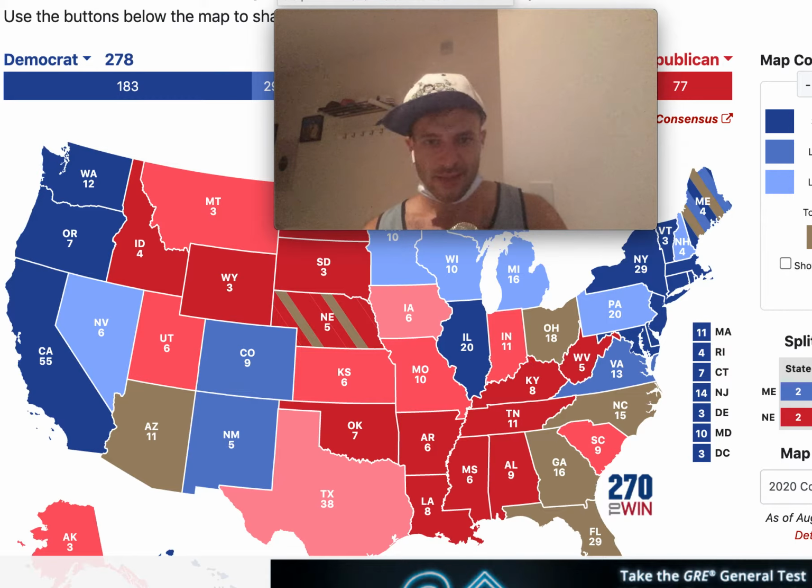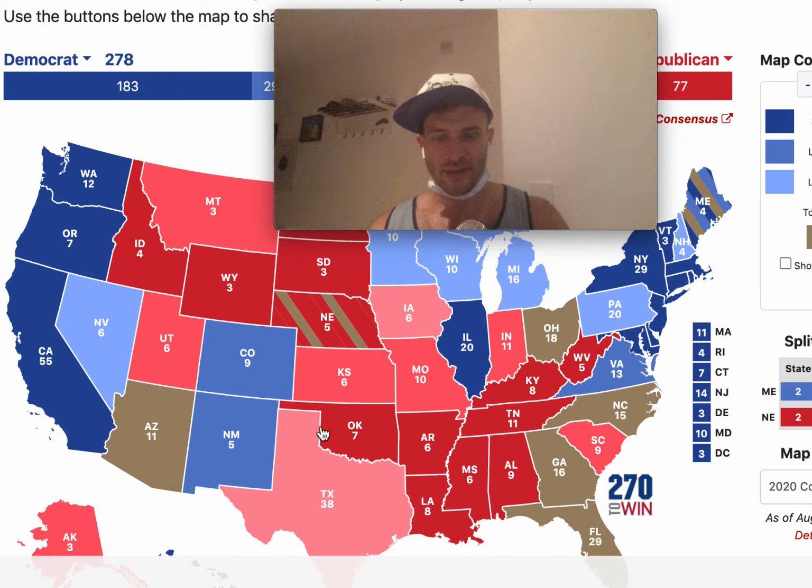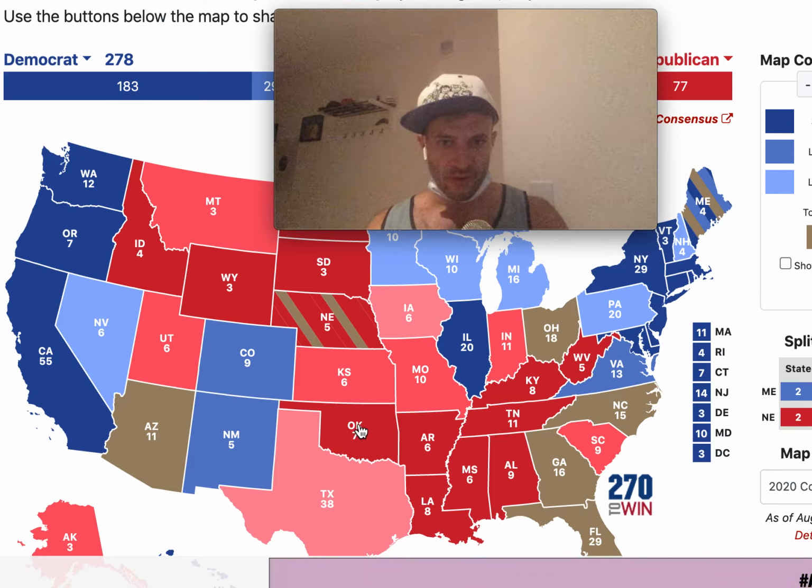But that being said, the ecological fallacy here is that everyone in Oklahoma voted Republican, right? That's the fallacy here. No, not everyone in Oklahoma will vote Republican, just like the average does not tell us every individual.